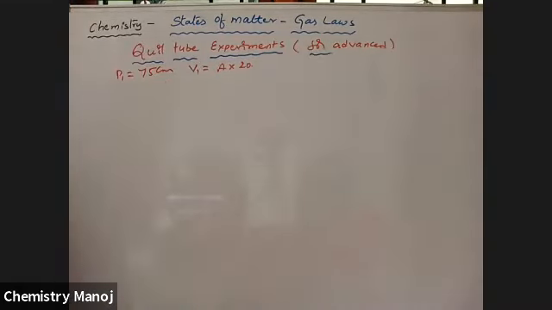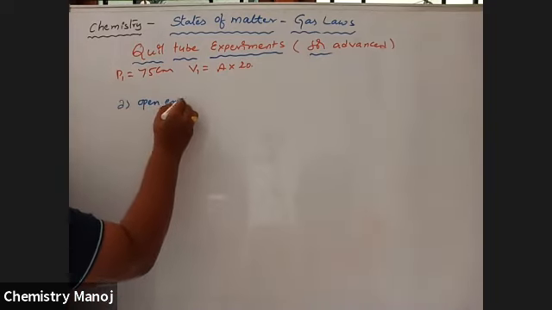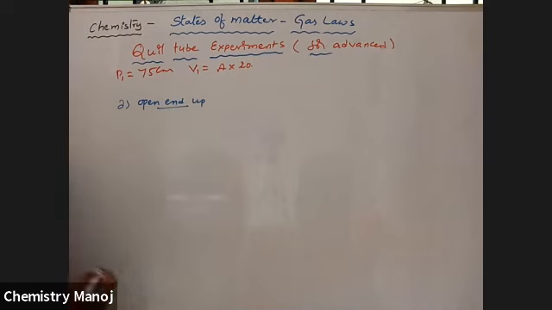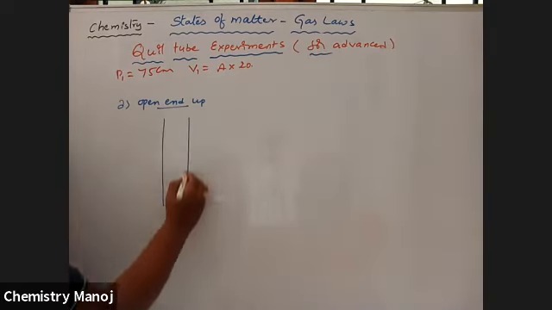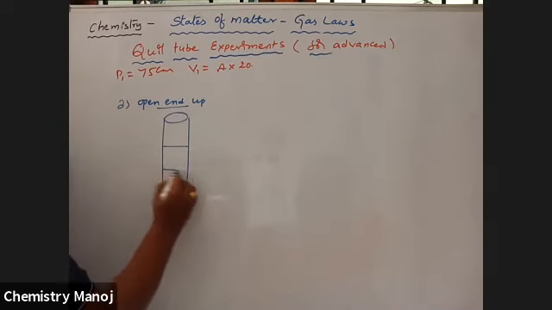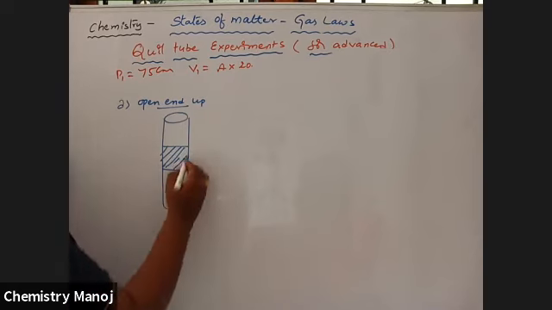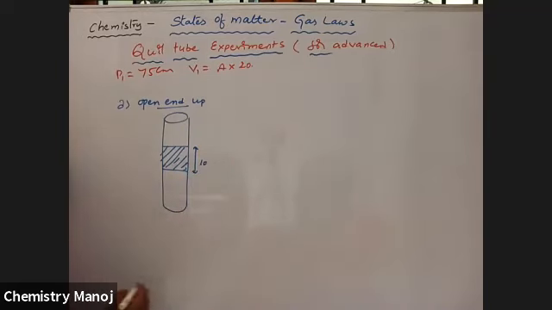Vertical with open end up. Open end up. That means this is the case. This is 10.